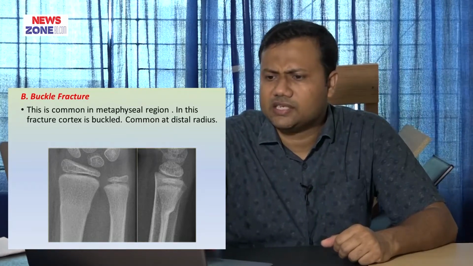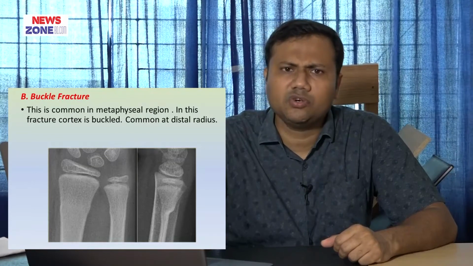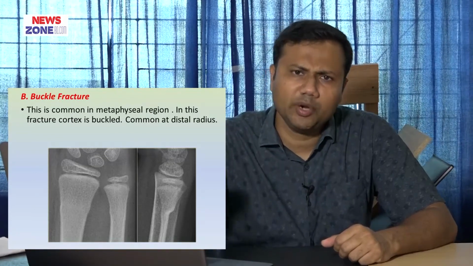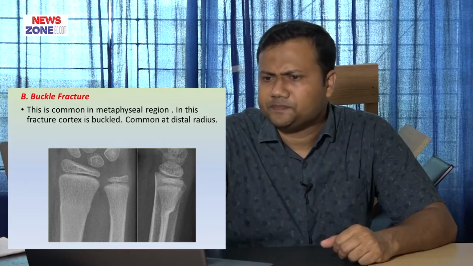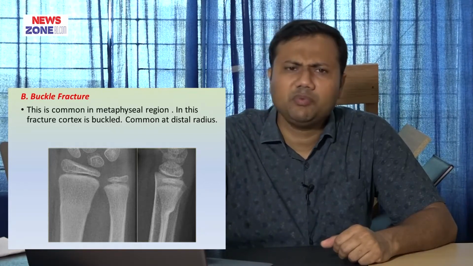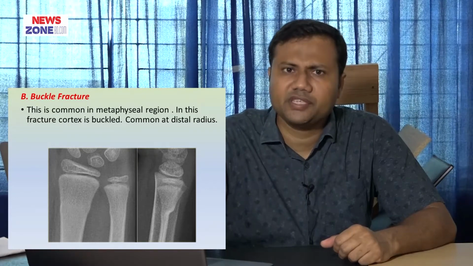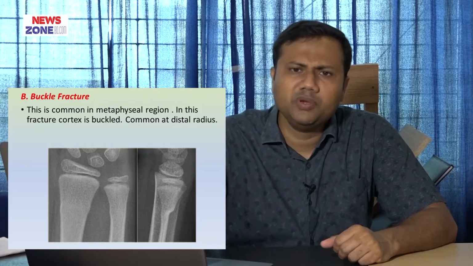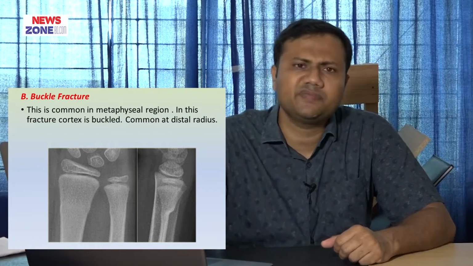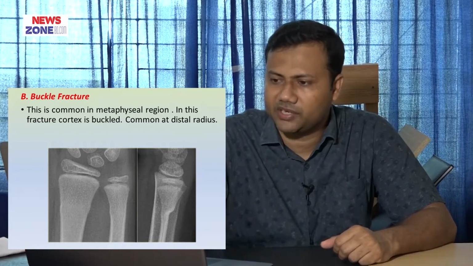Here there is some cortical elevation or cortical depression, only a bending of the cortex occurs. This type of fracture is a stable fracture, and immobilization for a short duration is sufficient for managing it.